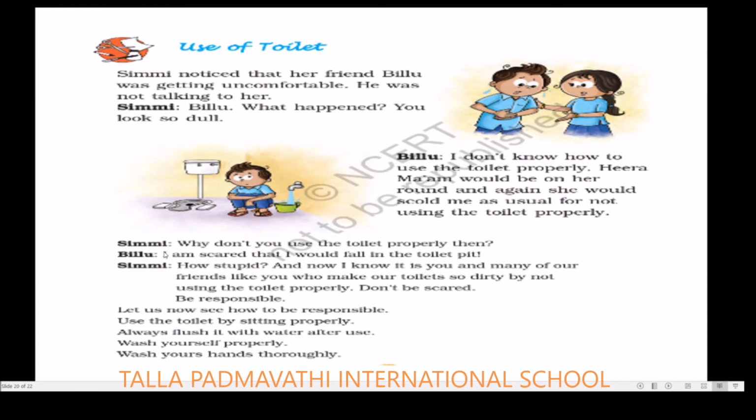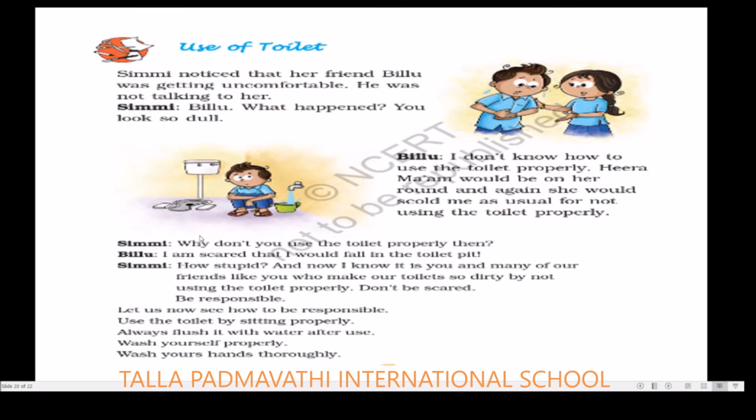And now I know it, you and many of our friends like you make our toilets so dirty by not using the toilets properly. Don't be scared, be responsible. So because you and the other friends also don't use the toilets properly, they make the toilets dirty. So she said that don't be scared, be responsible and just use the toilet properly.